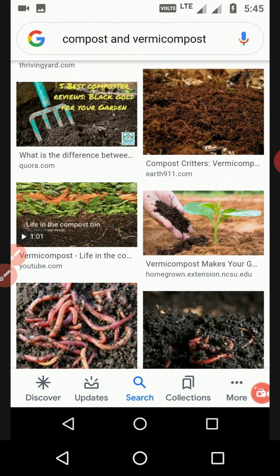As I explained previously, first, it will increase the fertility of the soil, and second, the soil is enriched with organic components, it will change the texture of the soil and improve the quality of the soil.